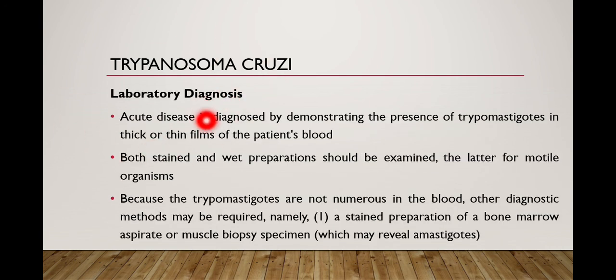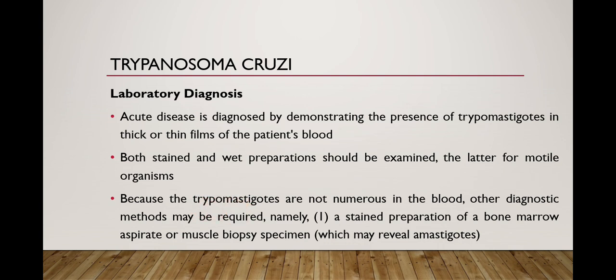Laboratory diagnosis: acute disease is diagnosed by demonstrating the presence of trypanosomes in thick and thin films of the patient's blood. As we know, trypanosomes are freely present in the blood of the patient. Both stained and wet preparations should be examined. The wet preparation is used for the motile organism because the trypanosome is a flagellated form and it is motile. Because the trypanosomes are not numerous in the blood, other diagnostic methods may be required, like stained preparation of a bone marrow aspirate or muscle biopsy specimen.